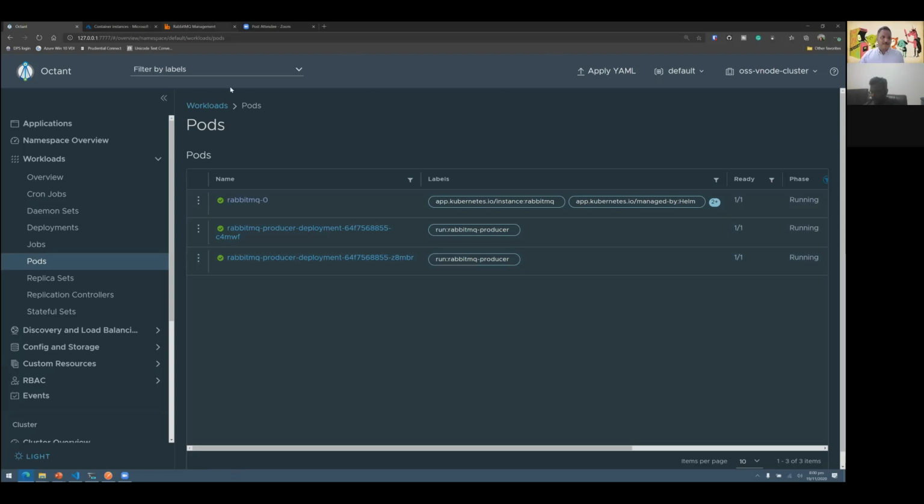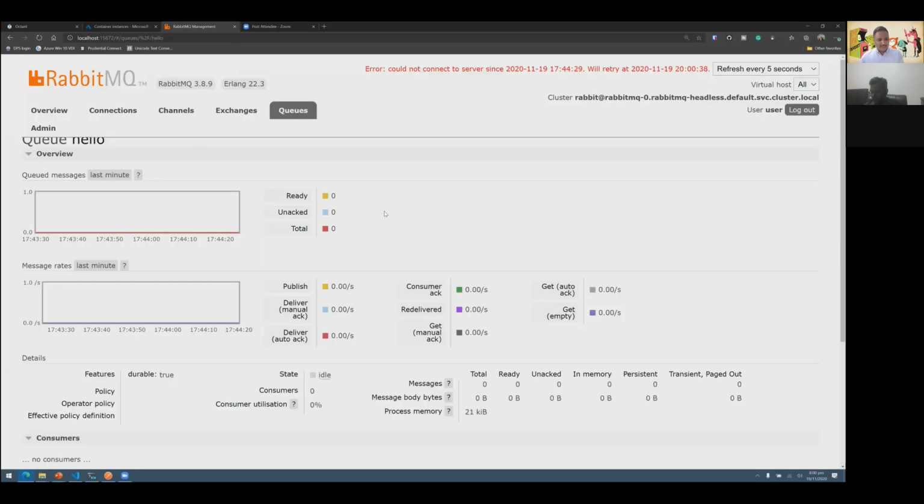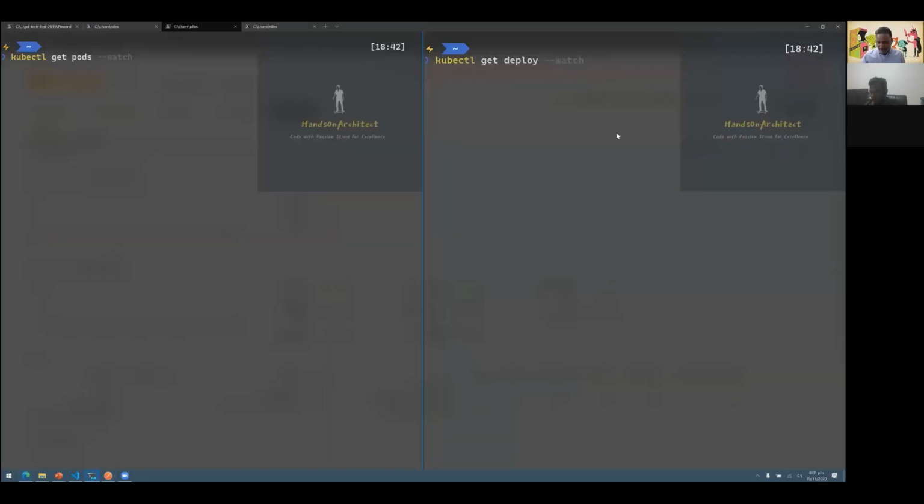And I also have a RabbitMQ UI, which shows if there are any messages in the RabbitMQ. So the way this application works is when I push some messages onto the RabbitMQ, there is this tool called KEDA, which looks at the RabbitMQ as an event source. And if there are any messages to be processed, it will look at how many messages there are. Based on the number of messages, it will automatically scale up, and it will also scale down when all those messages have been processed. So to pump messages into this RabbitMQ, I will call the API, which triggers the message.